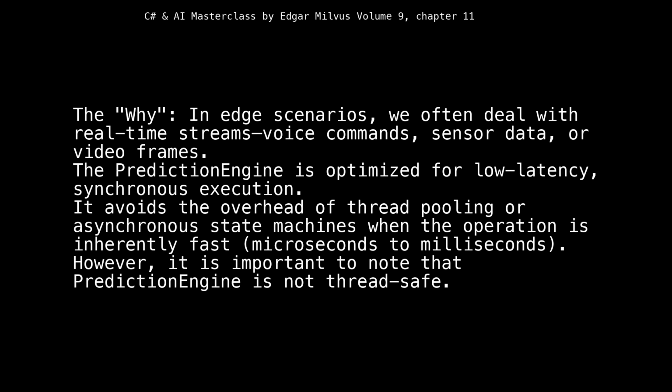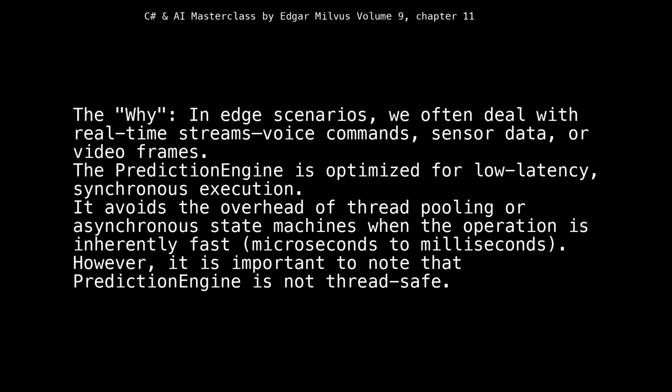The why? In edge scenarios, we often deal with real-time streams: voice commands, sensor data, or video frames. The prediction engine is optimized for low latency, synchronous execution. It avoids the overhead of thread pooling or asynchronous state machines when the operation is inherently fast, microseconds to milliseconds.